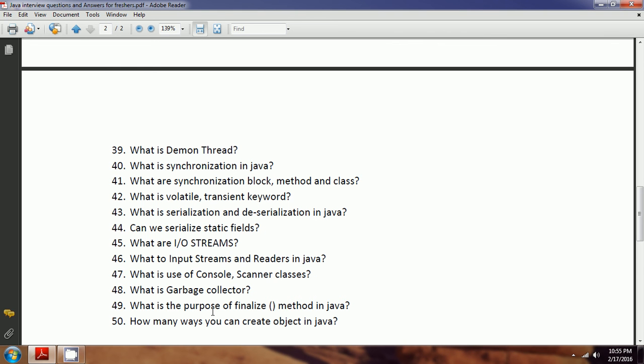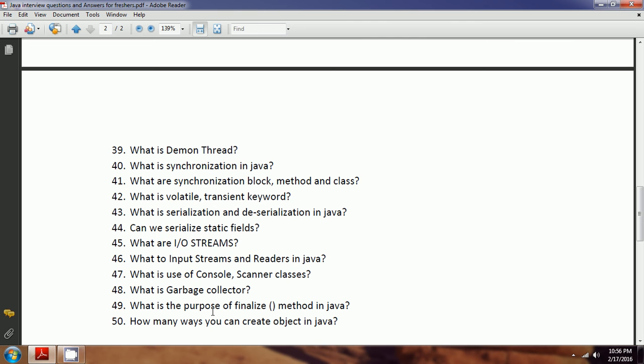Then the final question is, how many ways can you create an object in Java? The first one is Class object = new Class. For example, Employee emp = new Employee. This is one way. The second one is Class.forName, that means Class.forName with double quotes, com.sivajavatechie.corejava.Employee. As it is a static method, an object will automatically be created while loading the class.